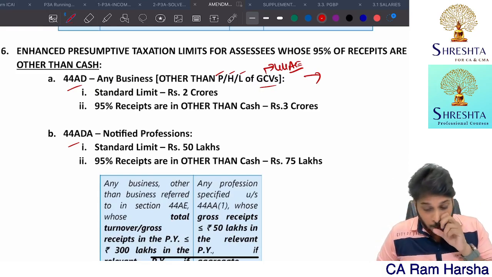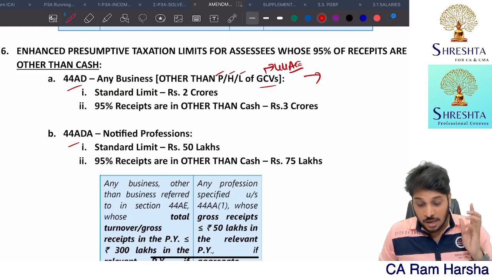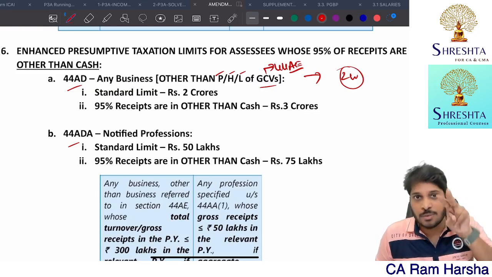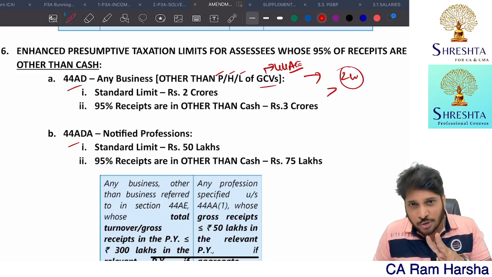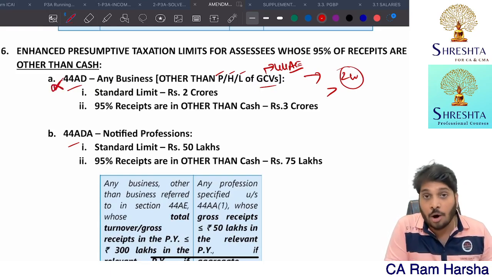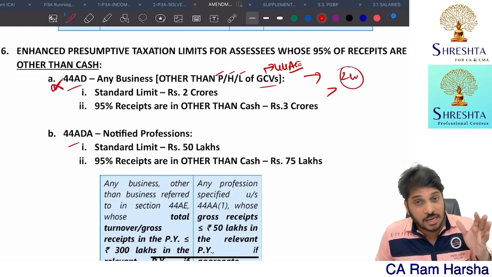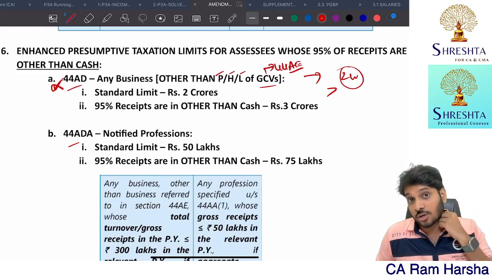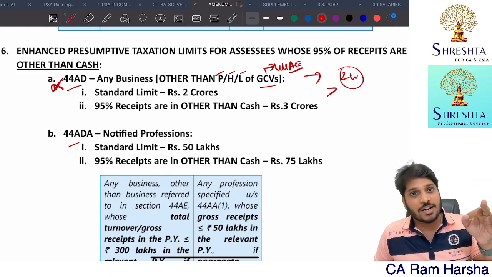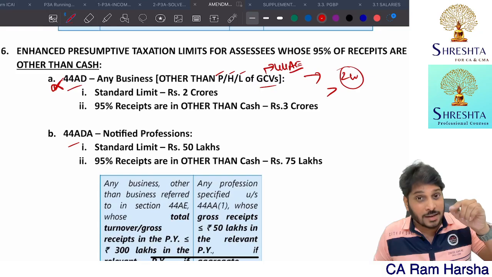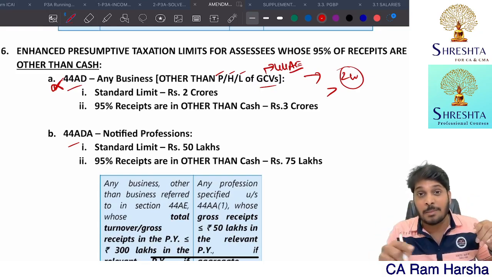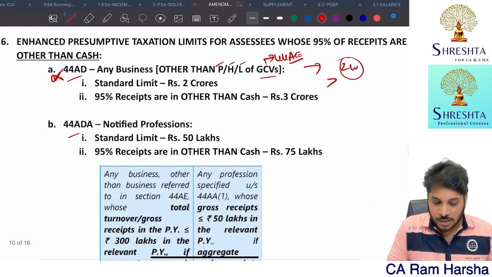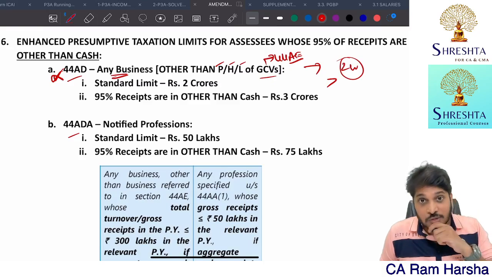So we all know. Now, in order to declare like that, the maximum turnover the SSE shall have is 2 crore. If at all the SSE is having more than 2 crore turnover, 44AD option is not available. Accordingly, if the SSE overall turnover is more than 1 crore, then he must go for tax audit. If at all the overall turnover is more than 10 crore, then also tax audit is required, if 95% of the receipts and payments are in other than cash. Are you getting it? Now you see, a similar logic is introduced in presumptive taxation.